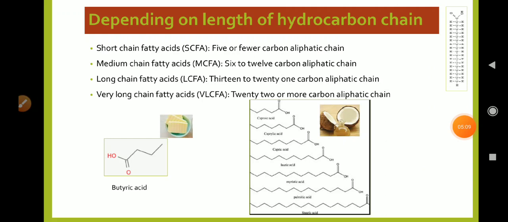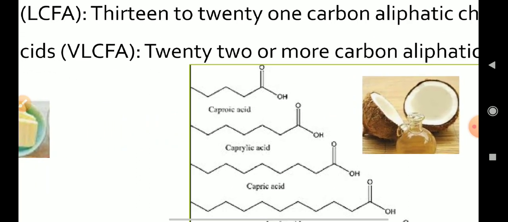Now coming to the second classification, that is depending on the length of the hydrocarbon chain. They can be classified as short chain fatty acids, also known as SCFA, and they contain 5 or fewer carbon aliphatic chain. A very good example is butyric acid, and this fatty acid is obtained from butter. Another example is caproic acid, which also contains a short aliphatic chain.